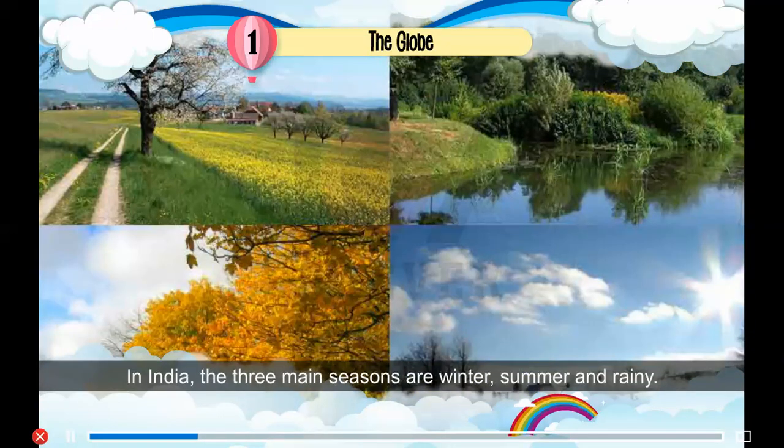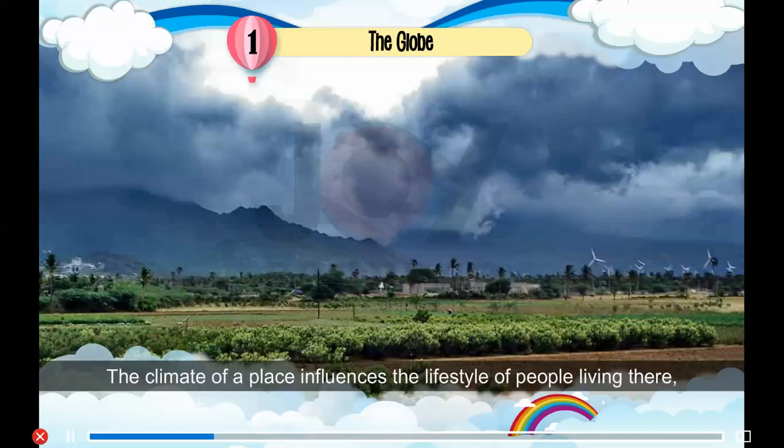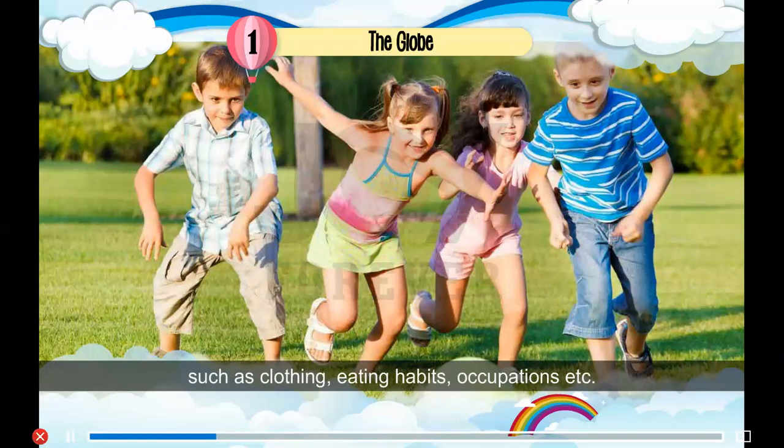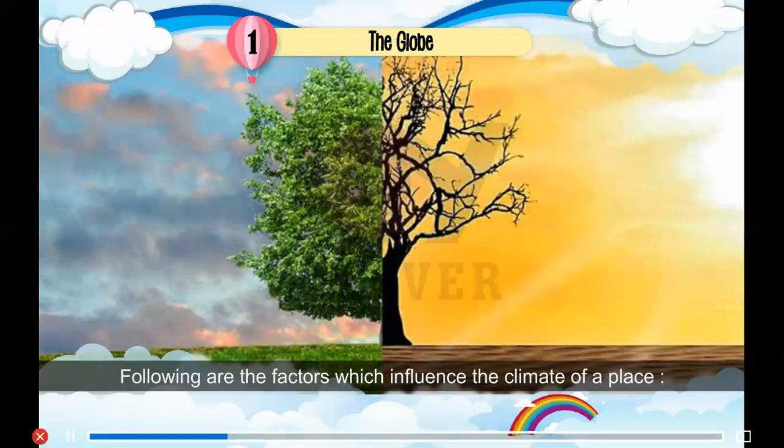In India, the three main seasons are winter, summer, and rainy. As the monsoon plays an important role, India is said to have a monsoon type of climate. The climate of a place influences the lifestyle of people living there, such as clothing, eating habits, occupations, etc. Several factors influence the climate. Factors influencing the climate. Following are the factors which influence the climate of a place.